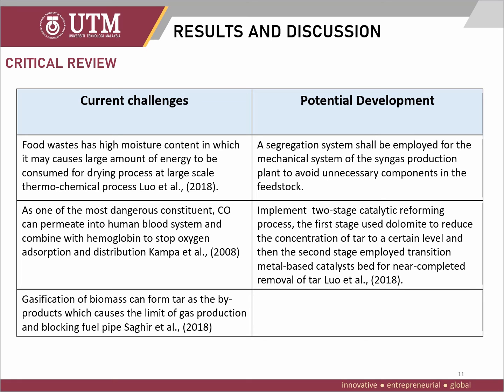Next is the main component of syngas consists of hydrogen gas and carbon monoxide gas. Carbon monoxide is one of the most dangerous constituents, which can permeate into human blood system and combine with hemoglobin to stop oxygen absorption and distributions. High safety precautions will need to be taken when producing syngas at a large scale and long operations.